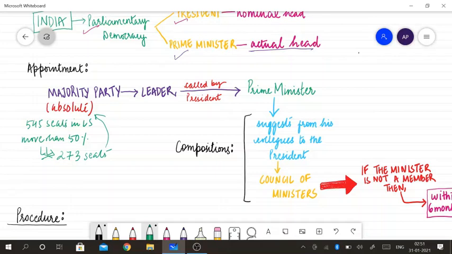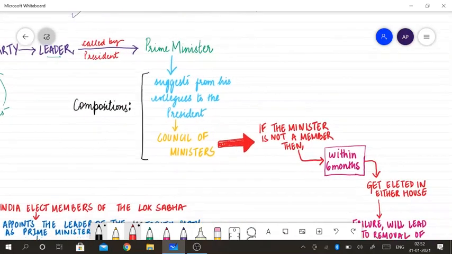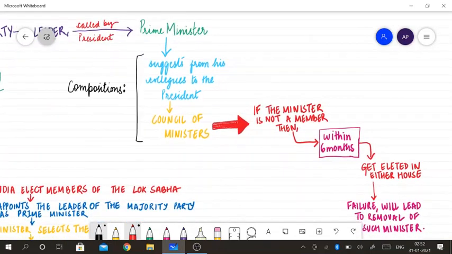become the prime minister. And now the prime minister is going to choose the council of ministers, and he will advise the president to appoint them as ministers. Actually, the president is the nominal head.